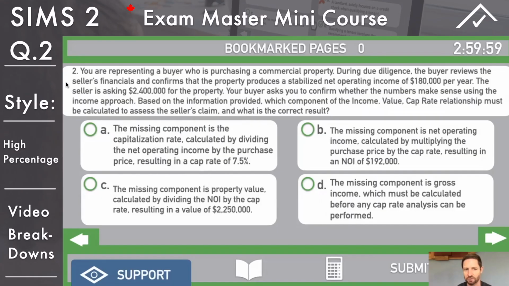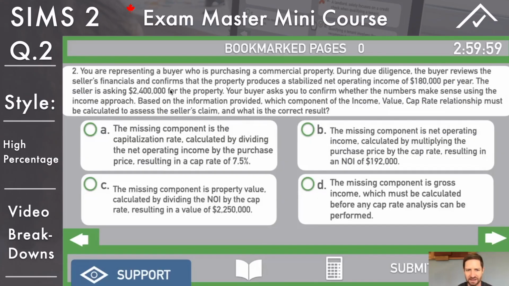Expect a few like that for sure. Which clause to recommend, suggest, insert, that type of thing. 2, top left, deep breath. You're representing a buyer who is purchasing a commercial property. During due diligence, the buyer reviews the seller's financials and confirms that the property produces a stabilized net operating income of $180,000 per year. The seller is asking $2.4 million for the property. Your buyer asks you to confirm whether the numbers make sense using the income approach. Based on the information provided, which component of the income, value, cap rate relationship must be calculated to assess the seller's claim, and what is the correct result?